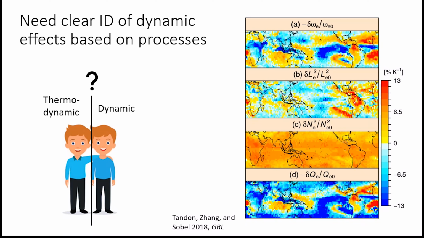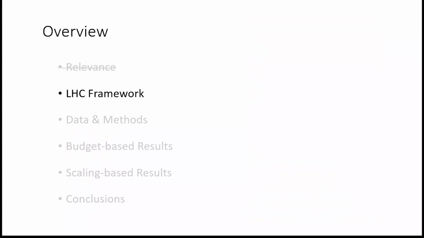Understanding dynamic changes is further complicated by the varied and compensating processes underlying them. Efforts to decompose dynamic changes often cannot distinguish between processes or require assumptions that are not valid for some regions, such as the quasi-geostrophic-based decomposition shown on the right. Moreover, few of these efforts extend to the dry end of the hydrologic cycle. Thus, a framework is needed which can both cleanly separate thermodynamic and dynamic contributions and which can be further decomposed to probe the underlying dynamic changes across the hydrologic cycle.